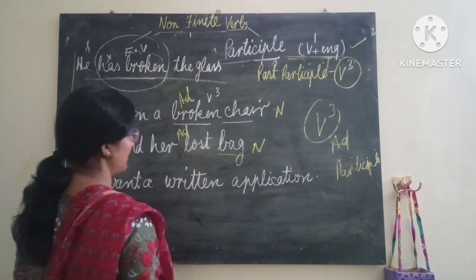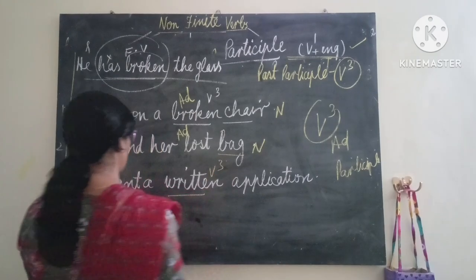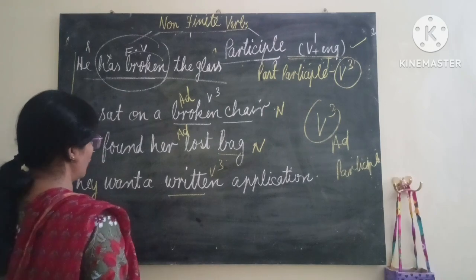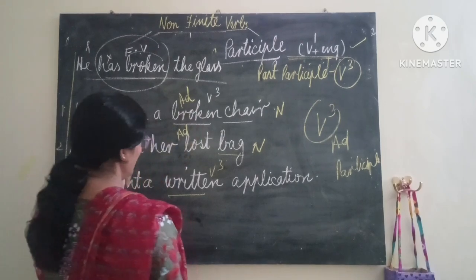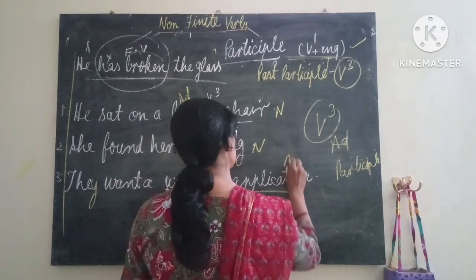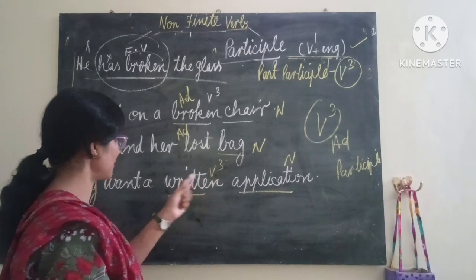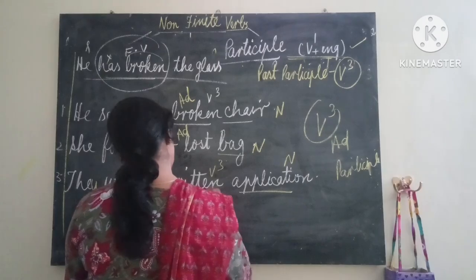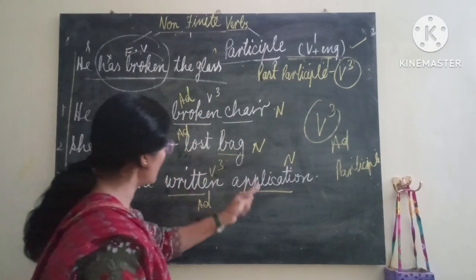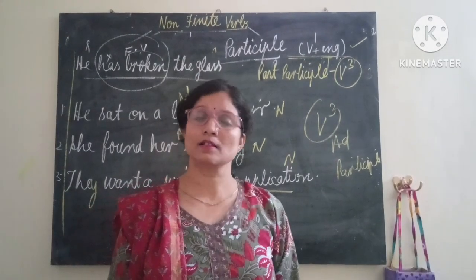They want a written application. This is written, the third form of the verb, V3 only. You can see, without has, have, had. If we write has, have, had here, it means we are talking about perfect tense. We are not talking about perfect tense because they don't have to match with tense or subject. Written application. This is a noun. Before the noun, the third form of the verb is behaving as an adjective. What kind of application? Written. So this is an adjective because the third form of the verb is used here as an adjective describing the noun after it. So they are participles. What kind of participle? Past participle.